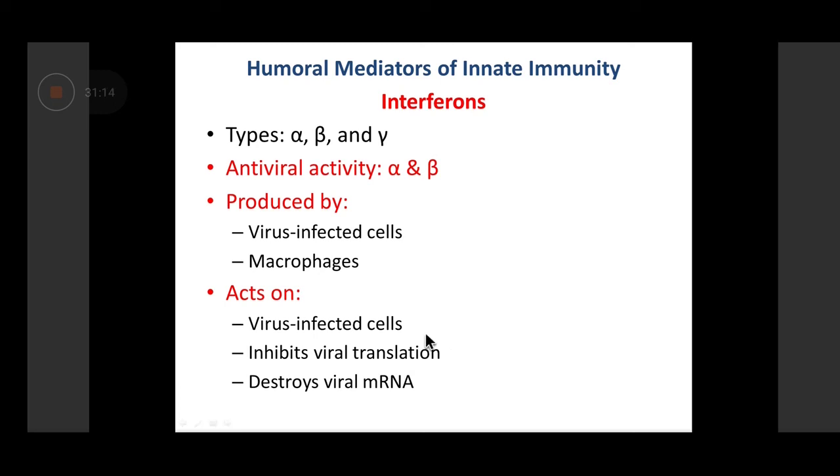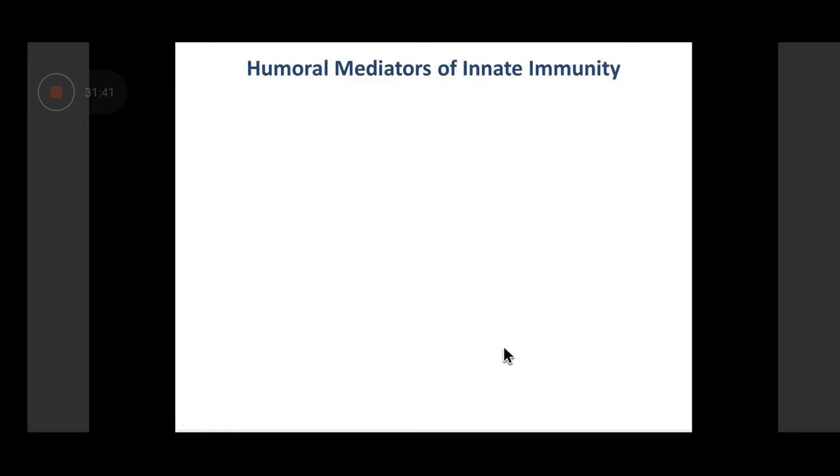Interferons produce their antiviral action by inhibiting viral transcription or translation is the question that you get. So what would be your answer? Inhibition of viral transcription or translation. Would anybody like to give an answer? Nobody seems to be responding. I don't know why. Okay, so it basically inhibits viral translation by destroying the viral mRNA, through which it is able to act.